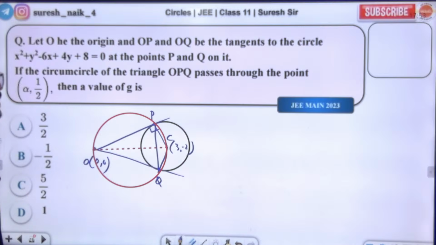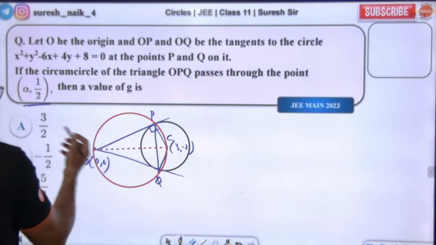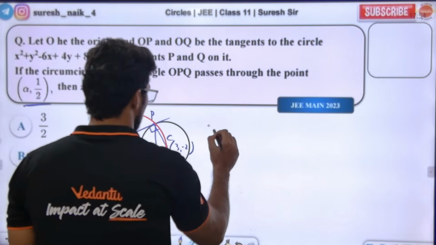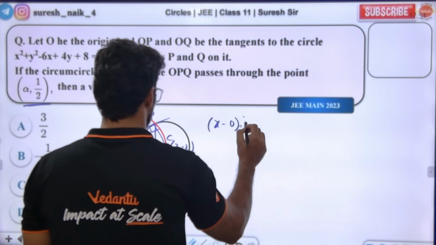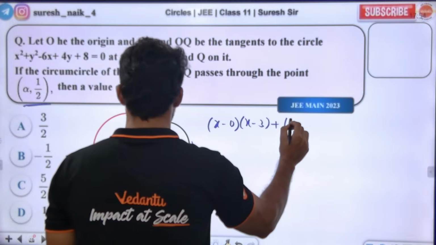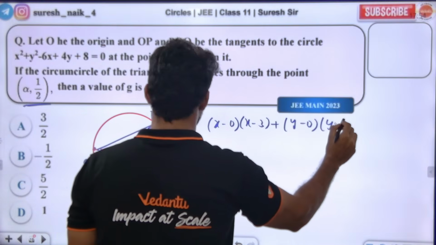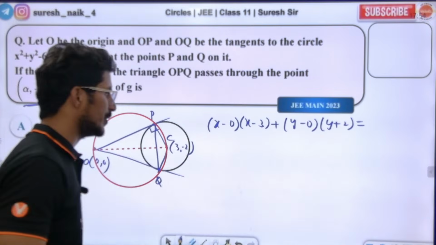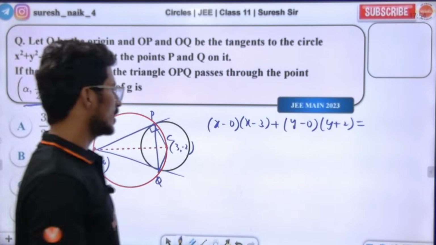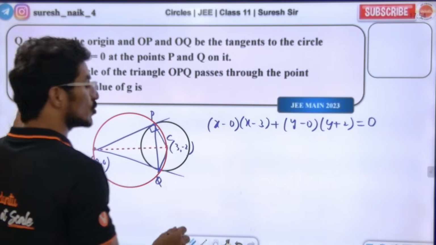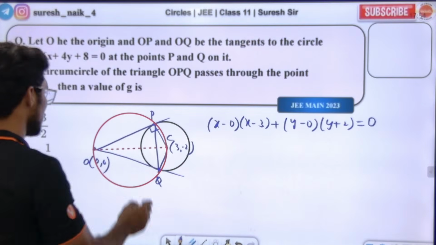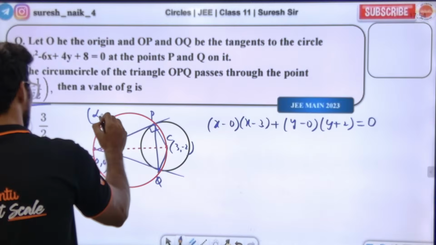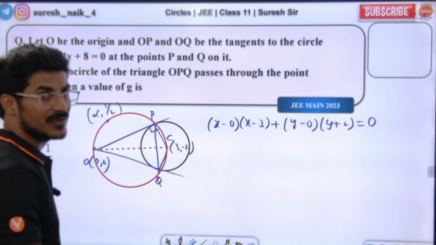Sir, the circumcircle of the triangle OPQ passes through this point. The circumcircle: (x - x1)(x - x2) + (y - y1)(y - y2) = 0. This circle is passing through (alpha, 1/2). So (alpha, 1/2) will be satisfying this equation.